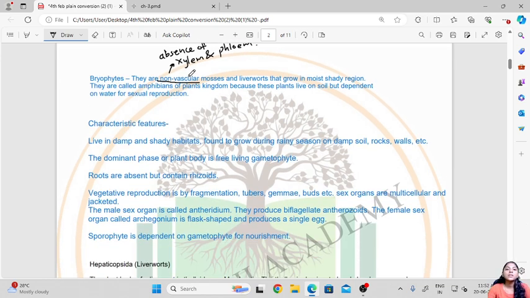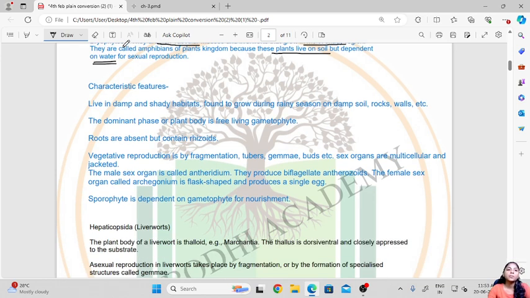Then these are mosses and liverworts. These are the two groups or two types of bryophytes which are found. Then they grow in moist and shady regions. These are the favorable conditions in which they grow. Now these are called amphibians of the plant kingdom. Why? Because these plants live in soil, but they depend on water for their sexual reproduction. Without water they cannot reproduce sexually. So water is essential for them, that is why they are called amphibians of plant kingdom.